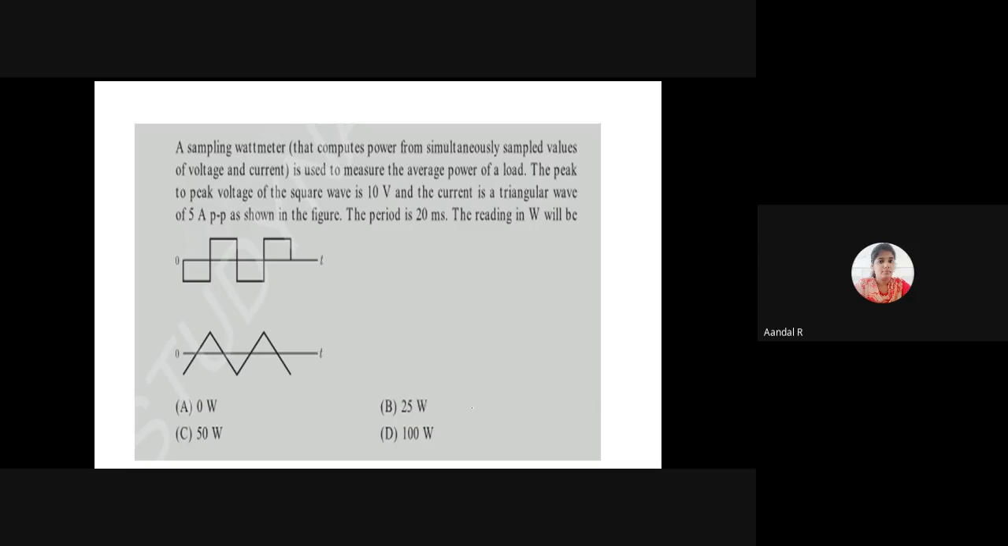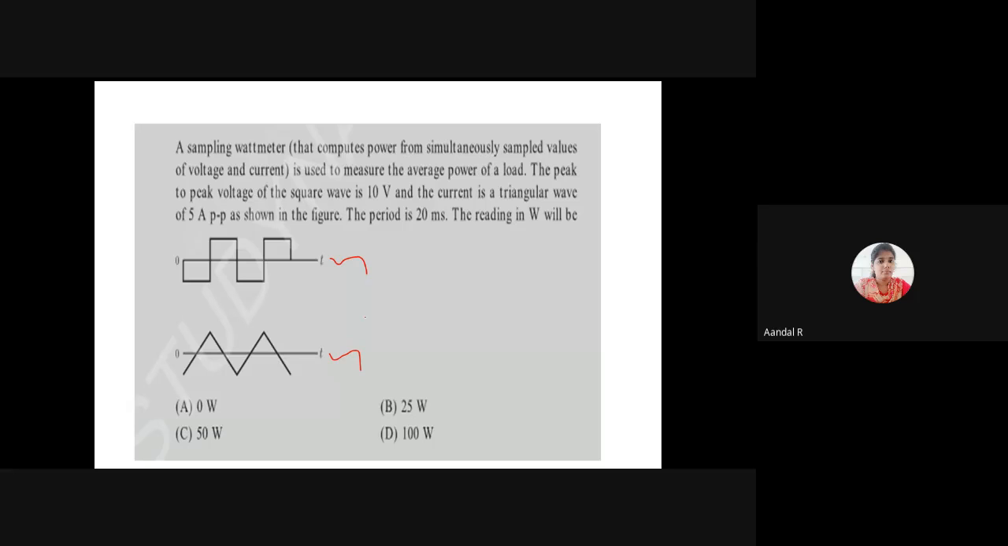This is the value of voltage. The picture 1 is the value of voltage and the picture 2 is the value of current. The total period is 20 millisecond. The reading in the wattmeter will be? How can we calculate? Can anyone state the formula for power? What is the formula for power?